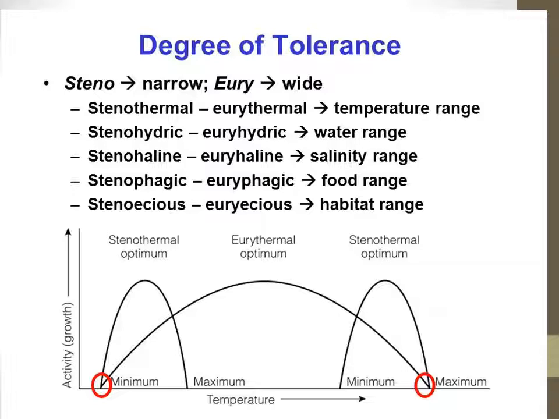Now we talked about temperature, we talked about water. Let's move on to the third abiotic factor, that is light.